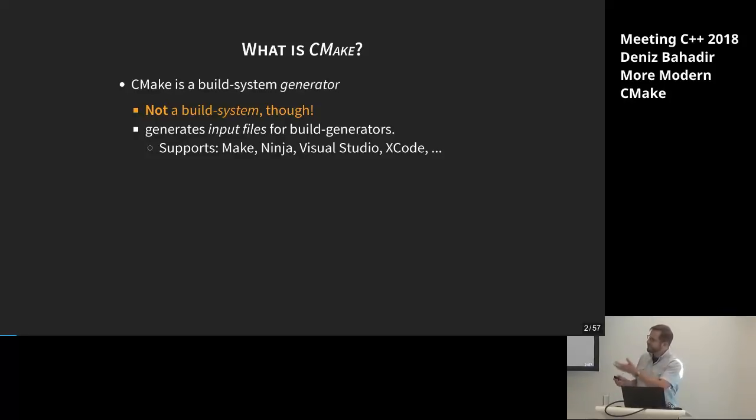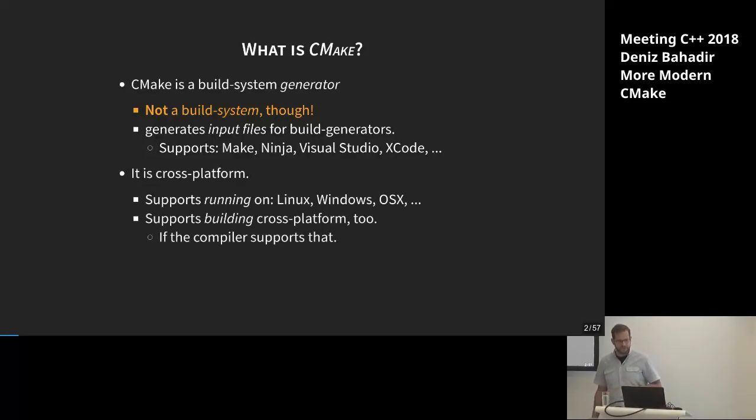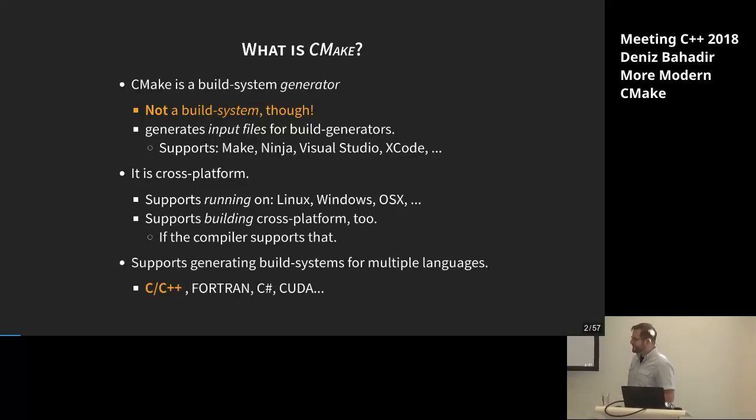So CMake allows you to generate the files for your favorite build system you want to use. And because it supports so many build systems, it also supports several platforms. It can run on several platforms, Linux, Windows, OS X. There might be some more I don't know of, but these are the most presently known. And it also supports compiling cross-platform if the compiler that it uses supports that, of course. And most interestingly for us, it supports several languages and, of course, C++, but also Fortran, C#, CUDA, and I heard it even supports Java, but who wants that? Okay. So we can generate the input files for build systems. That is good to know.